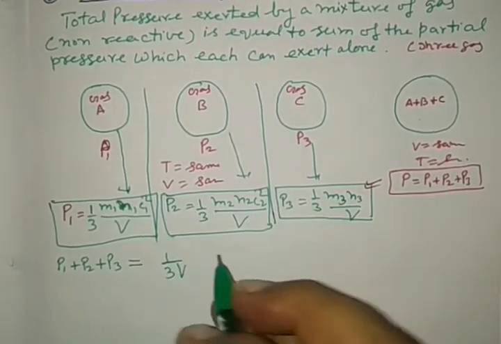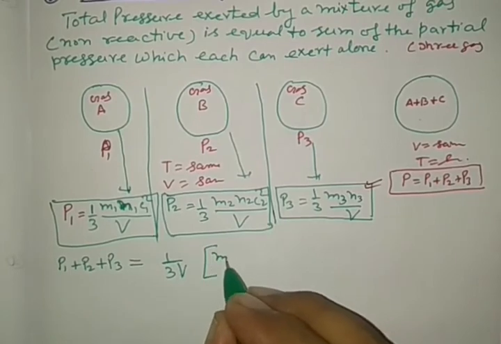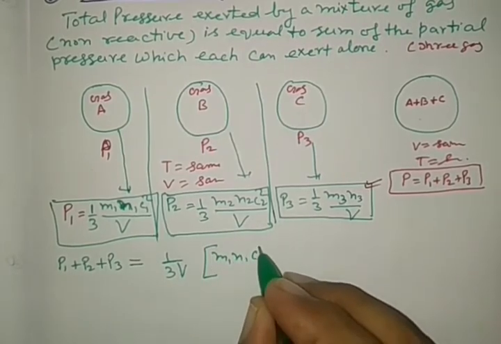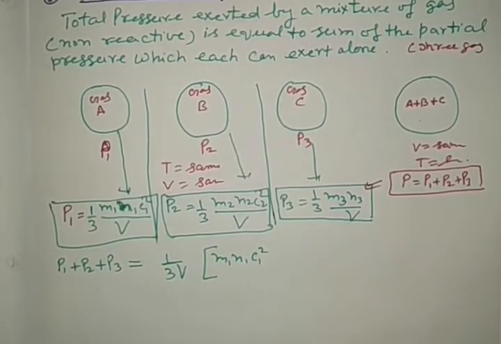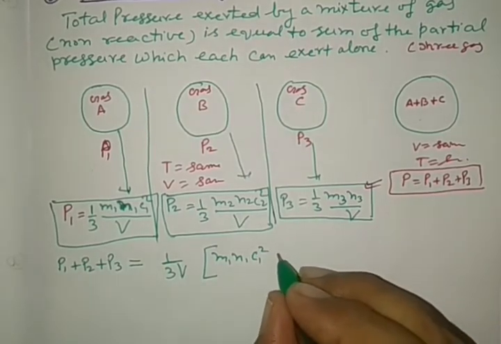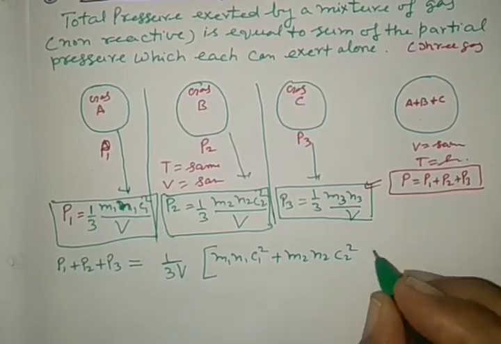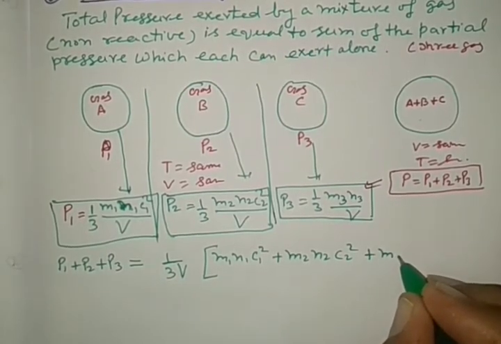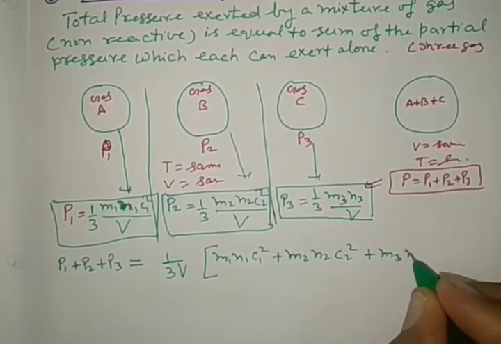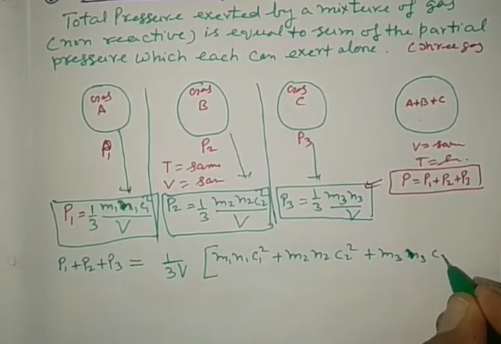See in the formula, it may be written as M1 N1 C1 square, mean square velocity, plus M2 N2 C2 square plus M3 N3 C3 square.